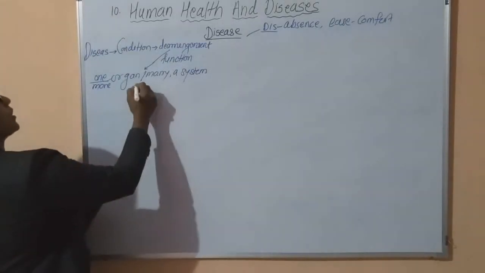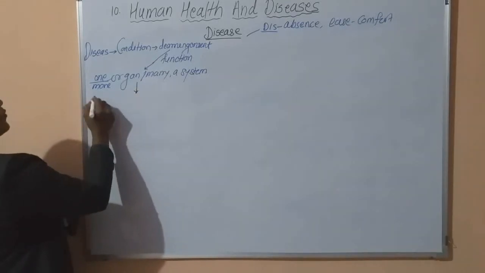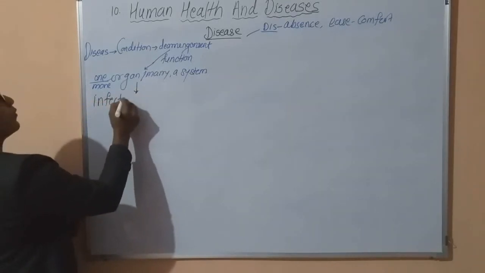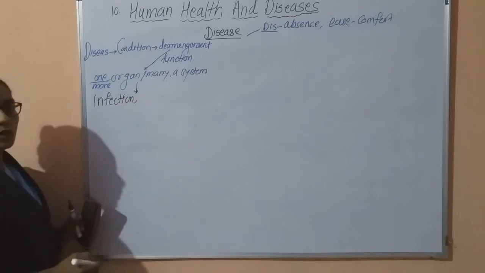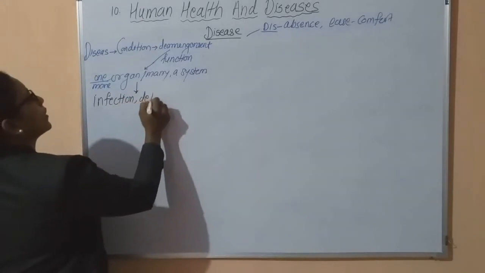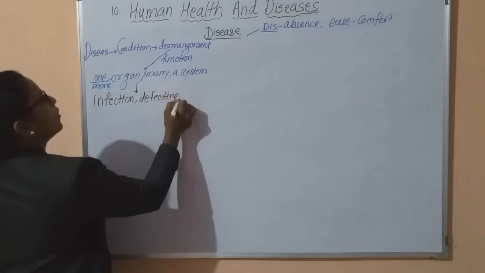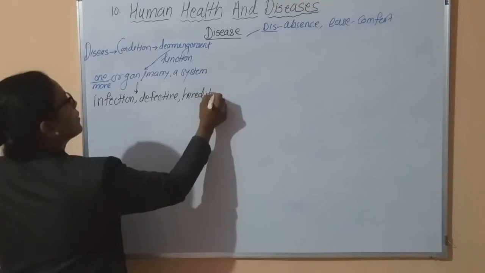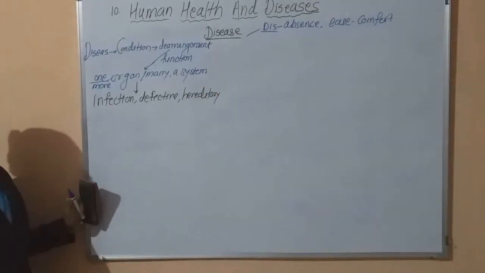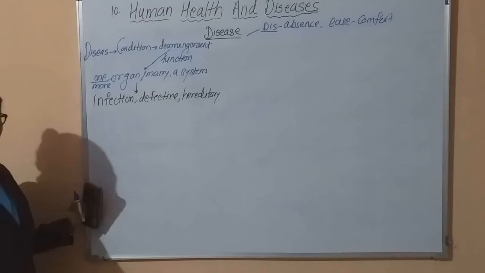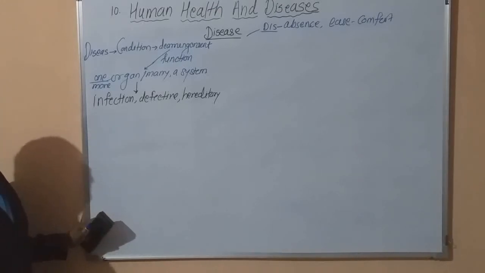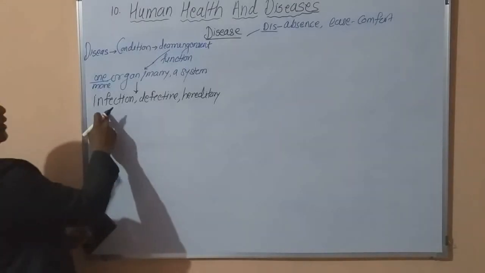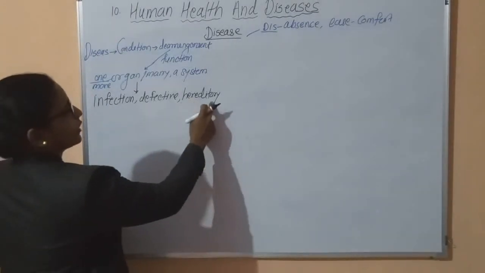This function is disturbed sometimes due to infection, sometimes due to defective diets, or sometimes these causes are hereditary. See, what is disease? Disease means it is a condition of deranged function of one or more organs or a system. Okay, and this is due to infection, defective diets, or heredity.